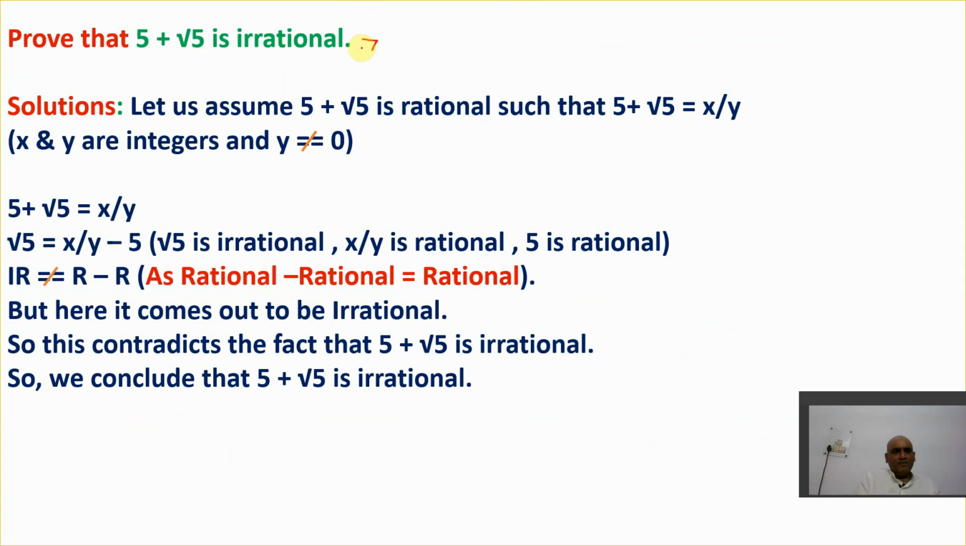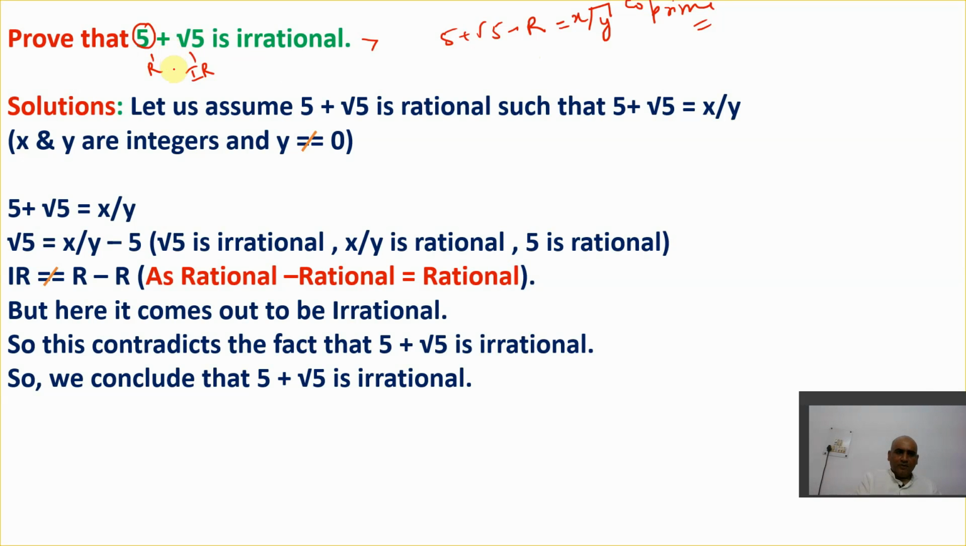Again, we'll use the method of contradiction here. We'll assume that 5 plus root 5 is rational. If it is rational, it takes the value of x upon y, or p by q. But x and y must be co-prime. That is very important. Now, understand one thing. See, this 5 is a rational number. This root 5 is an irrational number. I hope you get this point.